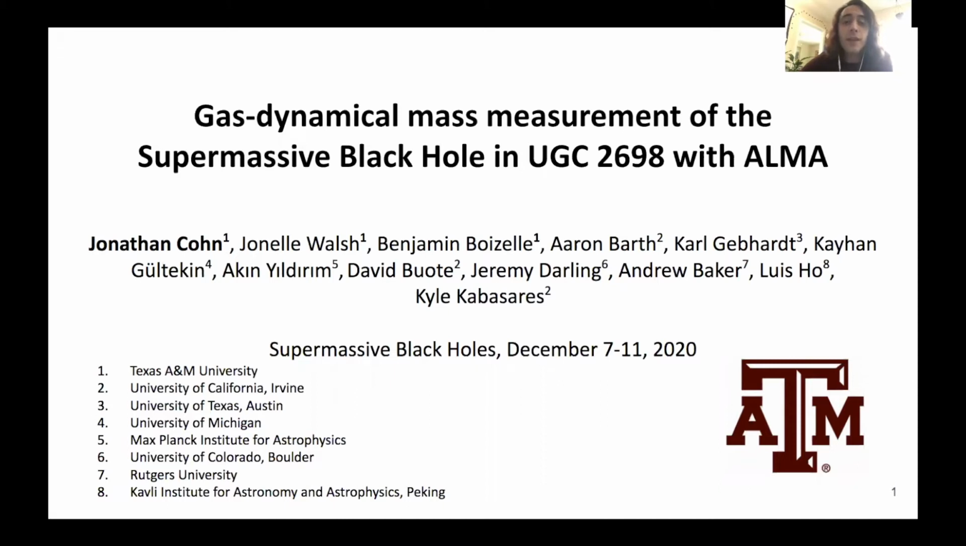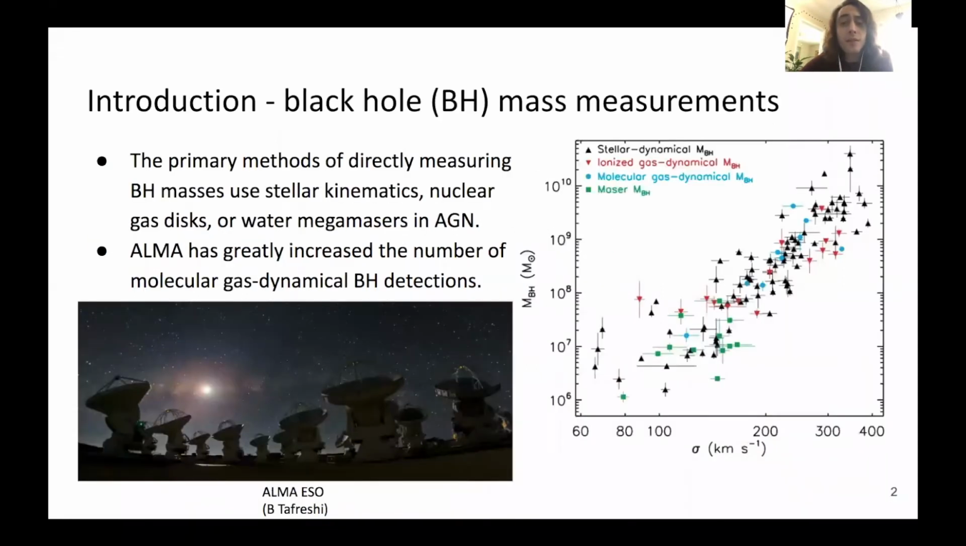My talk is about making a gas-dynamical black hole mass measurement for the local compact galaxy UGC 2698. There are three main methods to directly measure black hole masses, which involve modeling the observed kinematics of stars, nuclear gas disks, and water megamaser disks in active galaxies. Recently, molecular gas dynamics have been revolutionized by ALMA, which has much higher resolution and sensitivity than previous millimeter-submillimeter observatories. As a result, there's been a significant increase in the number of gas-dynamical black hole mass measurements.